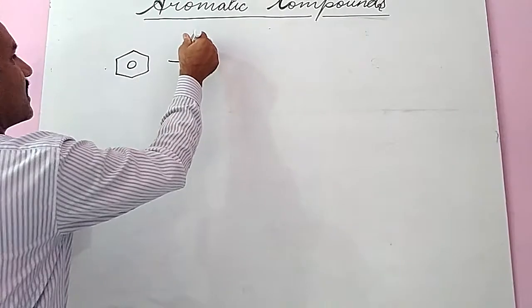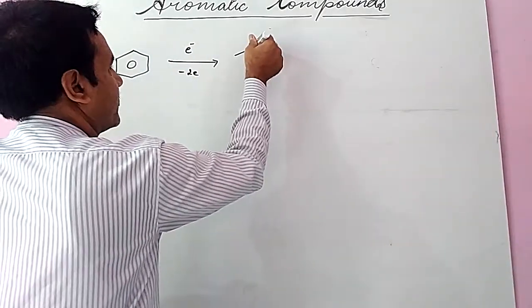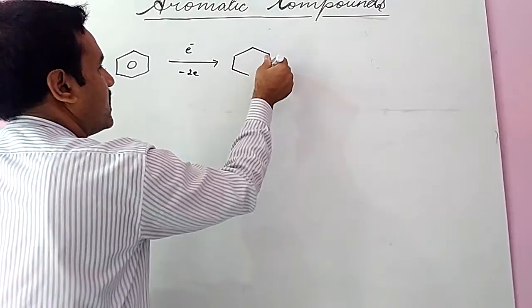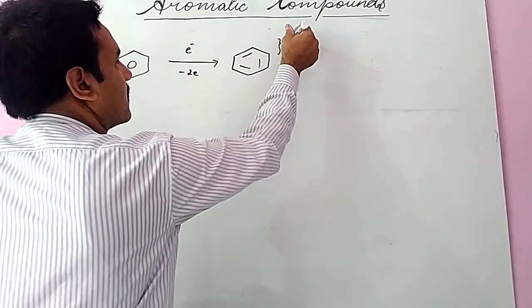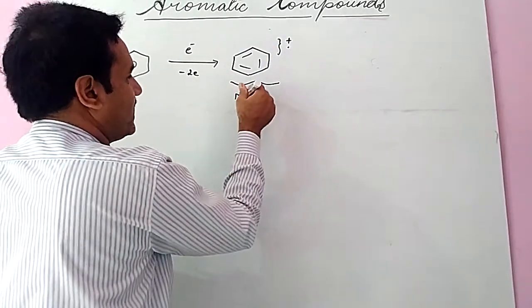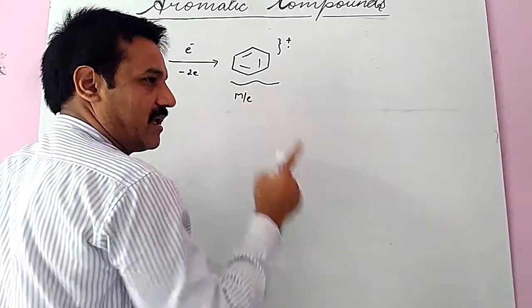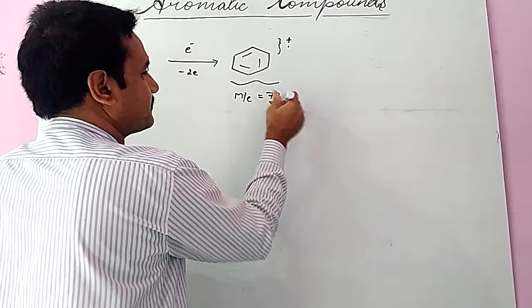Similar pattern: electron bombardment, and 2 electrons are removed. It is converted into the molecular ion, a cation radical, and here we check the M/E value; that is the molecular ion peak, also considered the base peak, and that is 78.